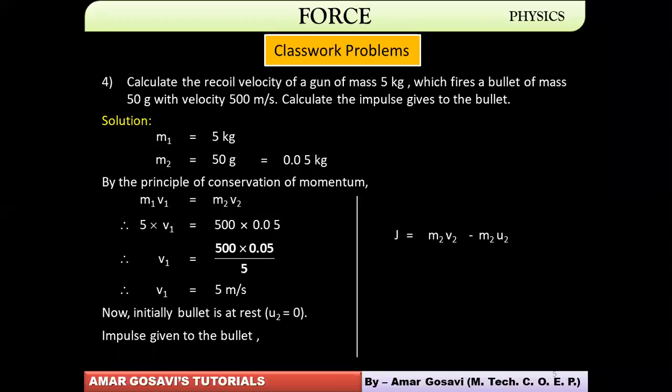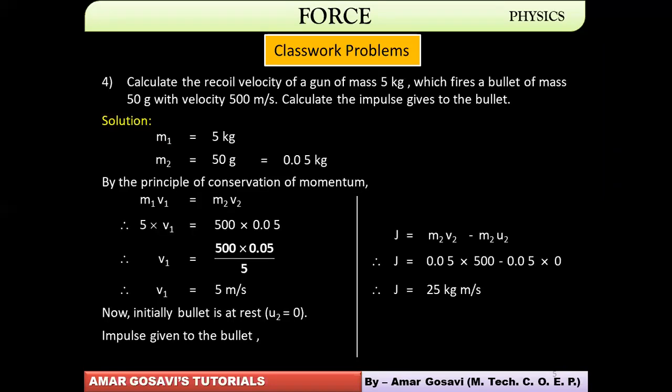But we are talking about the bullet, so m2v2 minus m2u2. Substitute the values then. You know m2 is 0.05, v2 is 500, and m2 into 0 because initially the bullet was at rest. This gives us the impulse equal to 25 kg meter per second.